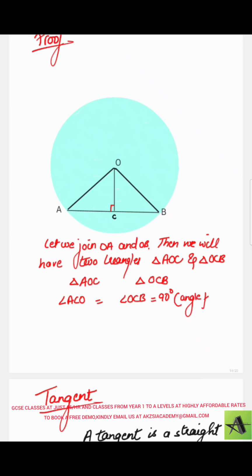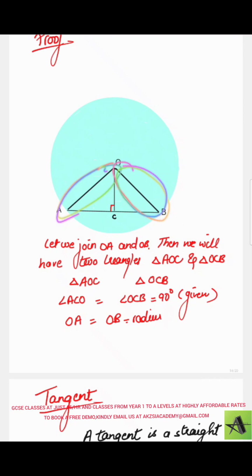because that is already mentioned in the theorem, so more specifically, that is given. Then OA equals OB equals the radius. They both are clearly the radius. Radius is any straight line that connects the center to any point on the circumference of a circle. Now the third one is OC equals CO.